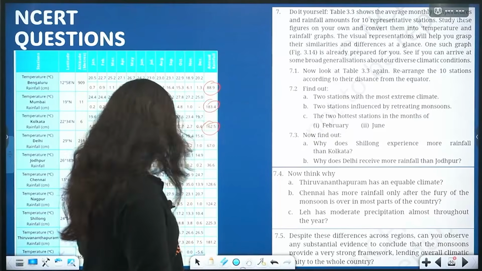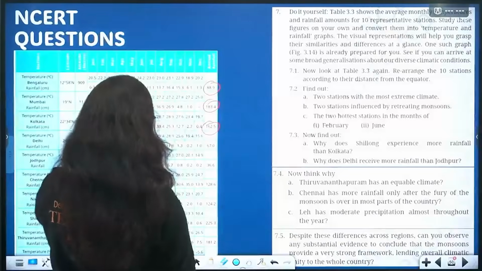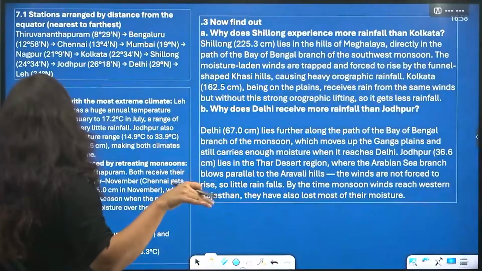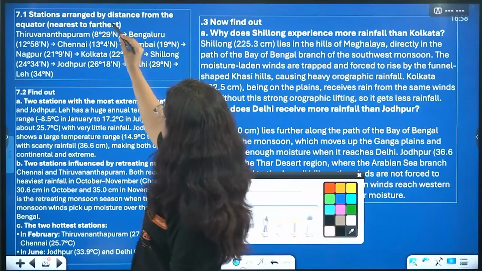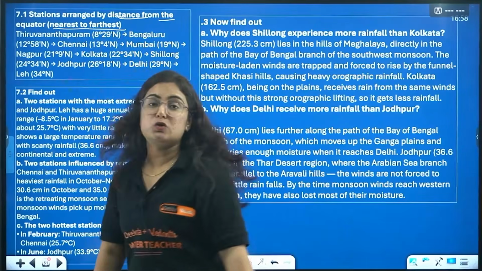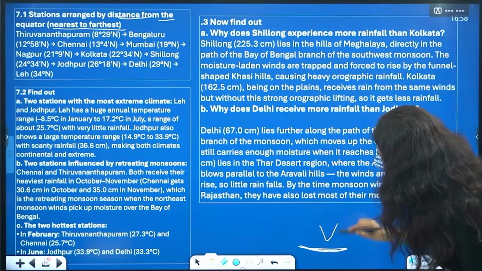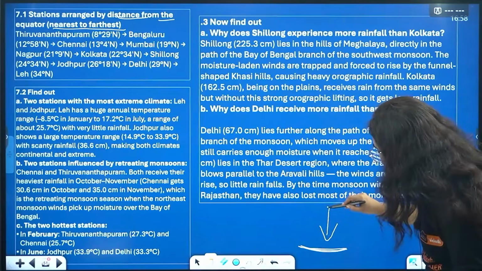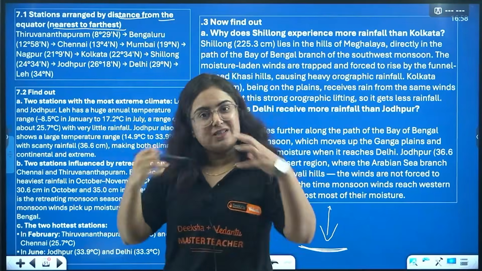So question number 1, that is 7.1, says... okay, wait, what happened suddenly? Okay, so question number 1 says, we have a solution for that, don't move. 7.1, the first question asks you to arrange the stations by distance from the equator, that is nearest to farthest. So this is the equator, and above the equator lies the tip of India. You just need to figure out that you have to arrange the cities from south to north. So the question says distance from equator, south to north.